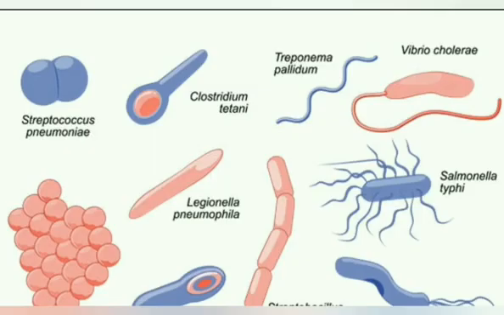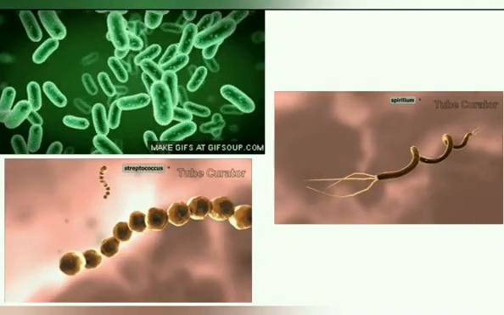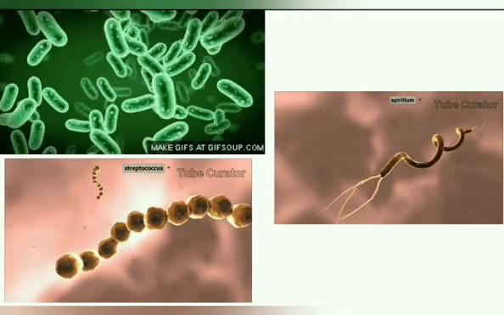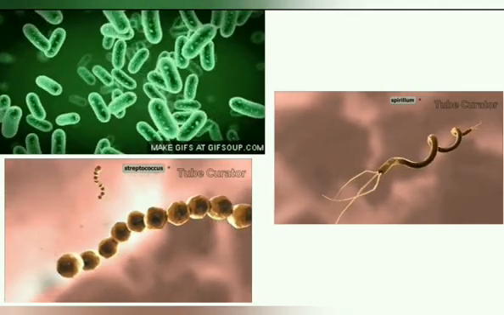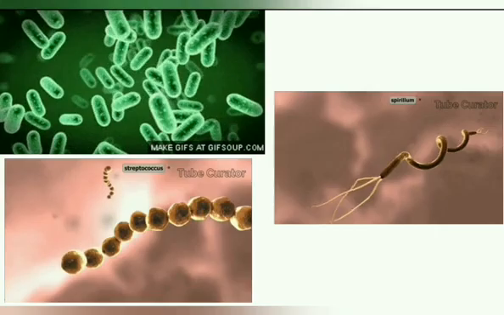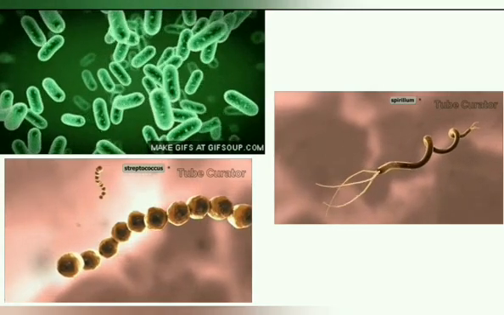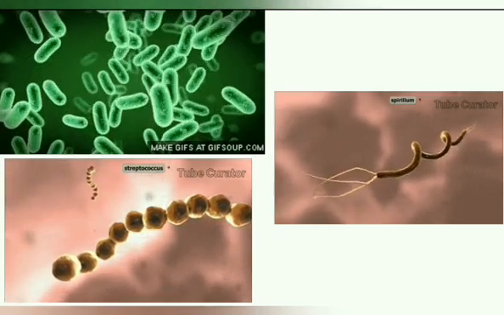The different shapes that bacteria can take. This is just a schematic representation to give you an idea of what they would look like. Alright, so you will see some of them spherical in shape, some rod shaped, some spiral in shape, some racket shaped like your badminton racket, and so on. Now I have some animated GIFs to show you what the rod shaped bacteria would look like. If you look at the bottom, these are the spherical bacteria, we call them cocci, and then you have the spiral bacteria. This is just to give you an idea of their shapes.